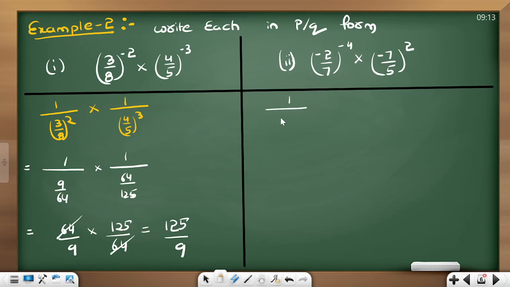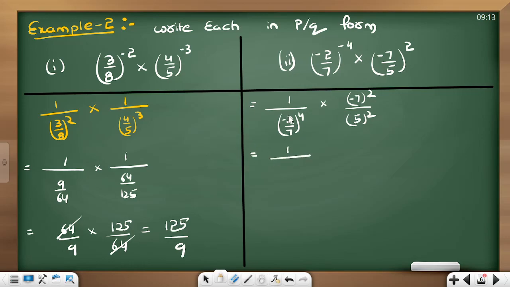1 divided by minus 2 by 7 power 4 into 1 divided by... no, why 1 divided by? It's not required because it is a positive power. So minus 7 whole square by 5 square, that's it. We just give the power to each of the numerator and denominator.